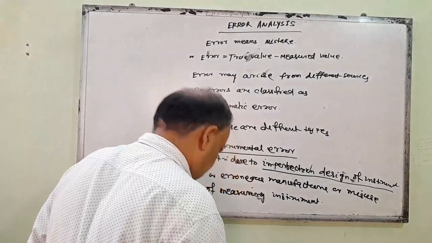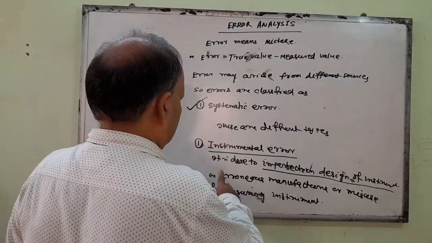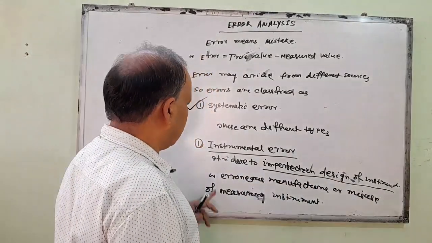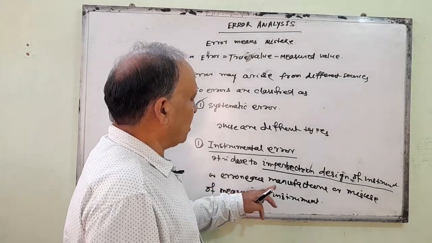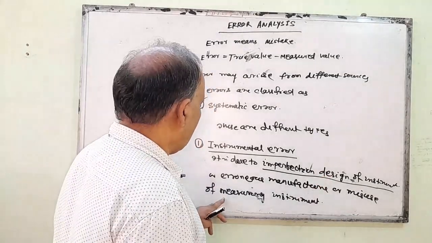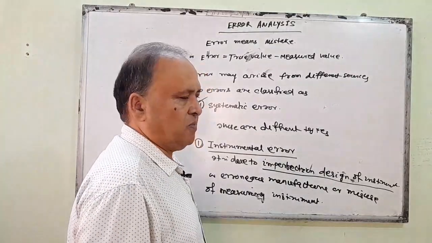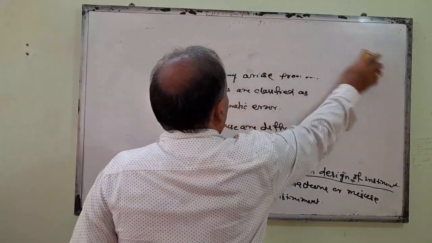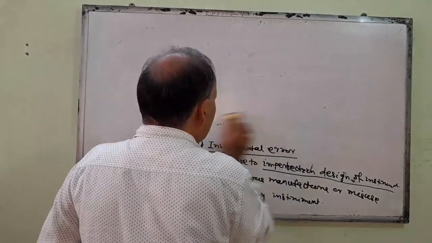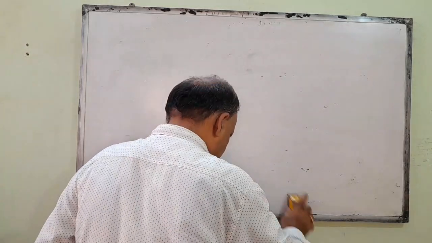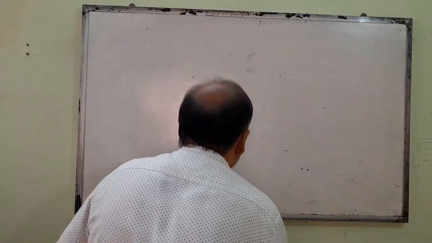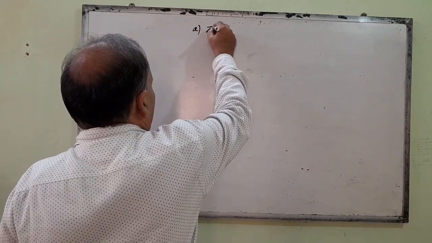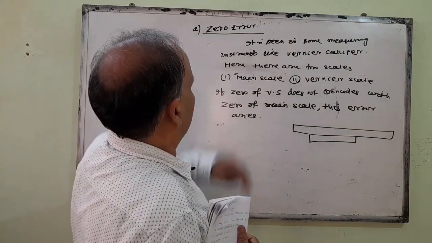Again, you remember, this instrumental error is due to imperfection in the design of the instrument, or erroneous manufacture, or misuse of a measuring instrument. That means we cannot use the instrument properly. Again, this instrumental error may be of different types. First, you see, zero error.